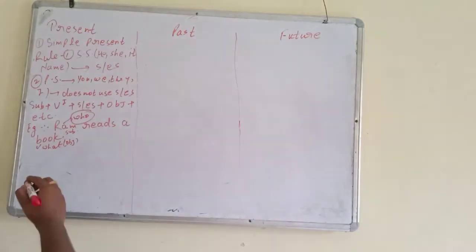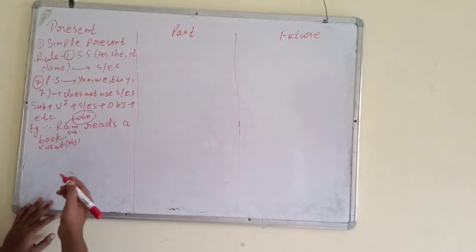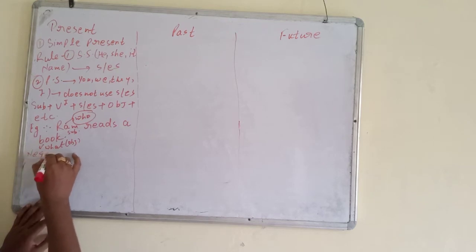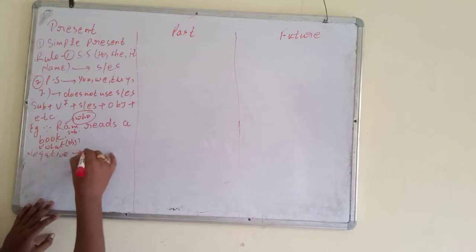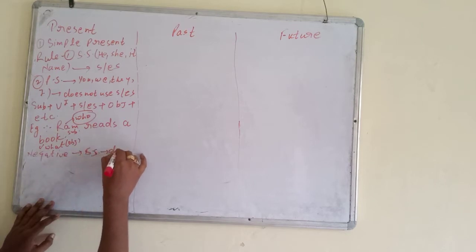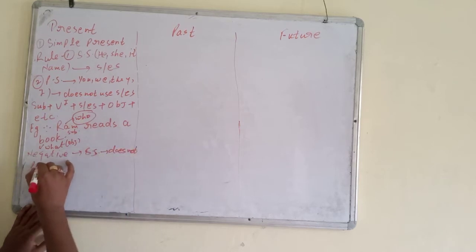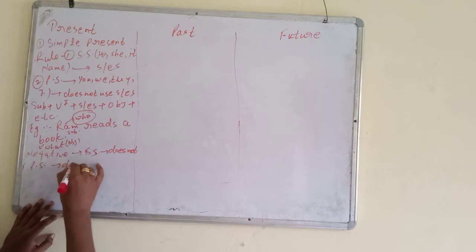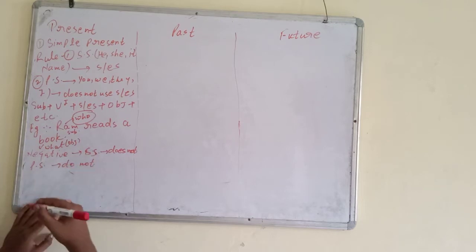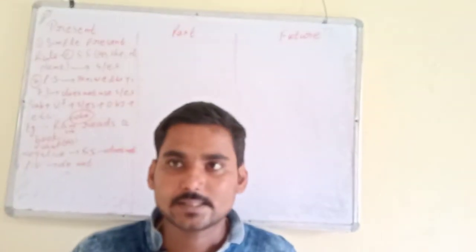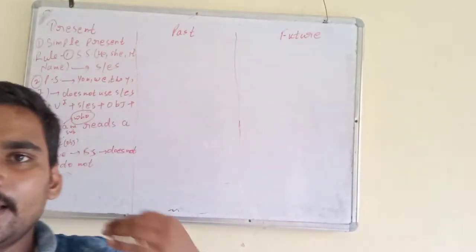Now I am going to tell about negative sentences. Very simple rule. I will tell you. First rule, we can write here for negative sentences: with singular subject, we use does not. With plural subject, we use do not. And remember, we do not use s or es. This is the main point. In negative sentences, we do not use s or es.